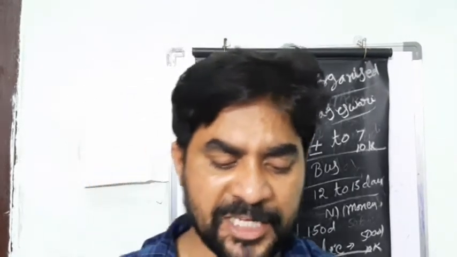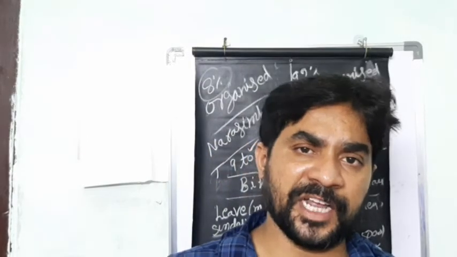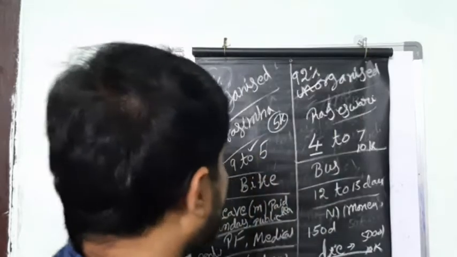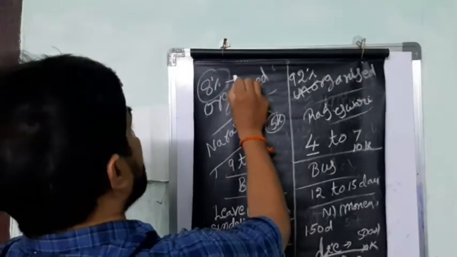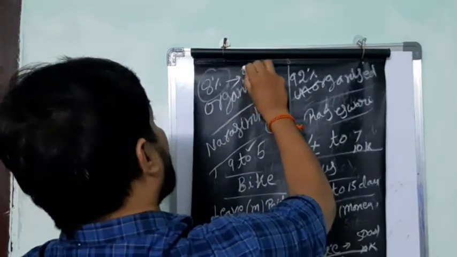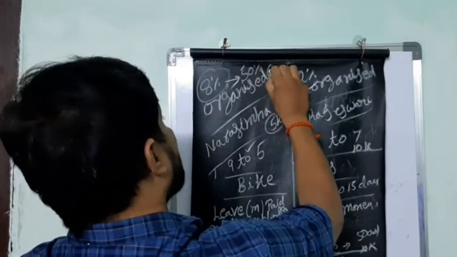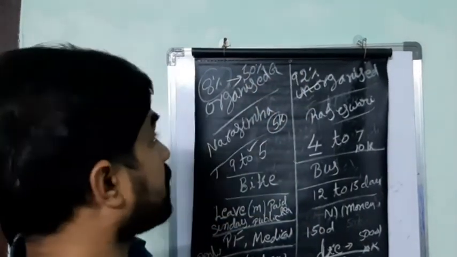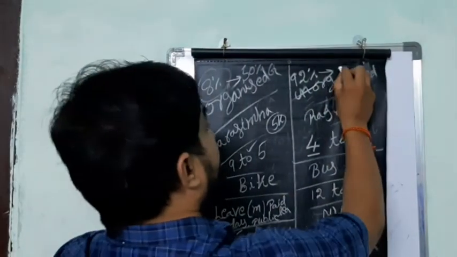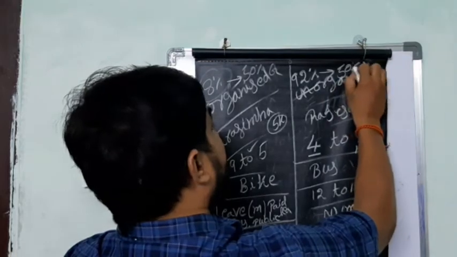Now I'm going to explain how to create better employment for the people of the organized and unorganized sector. See, the 8% of people working under the organized sector provide 50% of GDP. The 92% of people working in the unorganized sector also provide 50% of GDP.